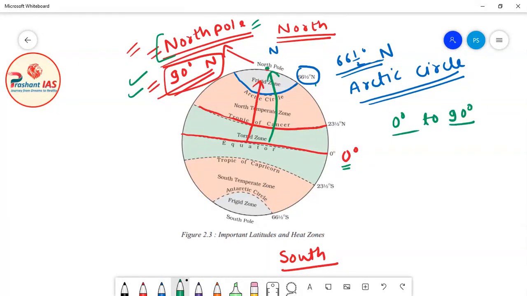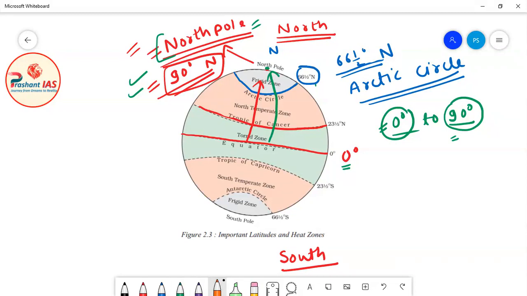Okay, so what is the minimum measurement of latitude? The minimum measurement of latitude is 0 degree and the maximum measurement of latitude is 90 degree. So when you move from equator to pole, the latitudes will increase from 0 degree to 90 degree.